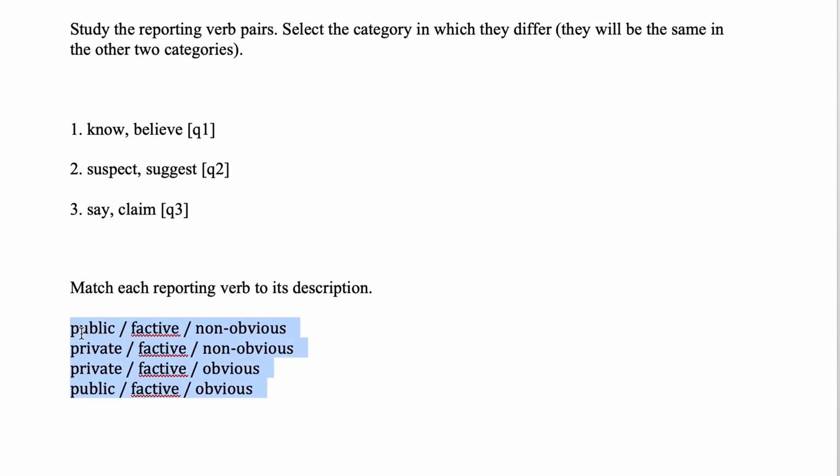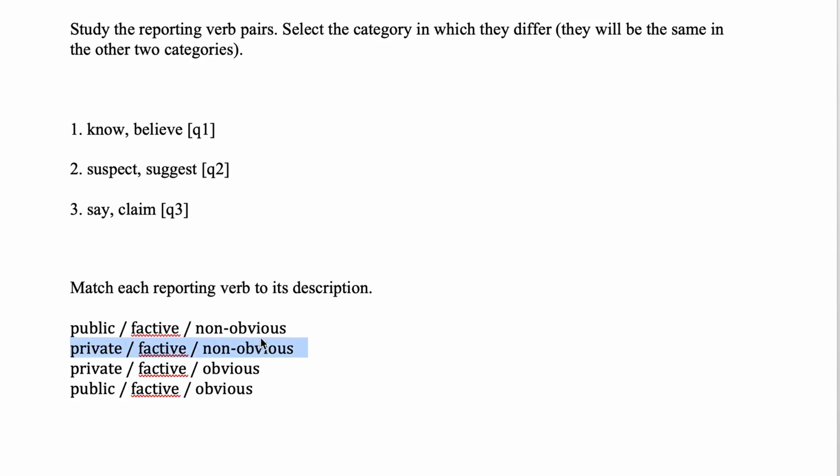If we're trying to match some verbs to their descriptions, well, let's see, something that's public, something that's factive, something that's non-obvious. A good example is if someone has a secret and you make that secret public, right? The secret is real and people didn't know it before. What do we do with secrets? We reveal them.